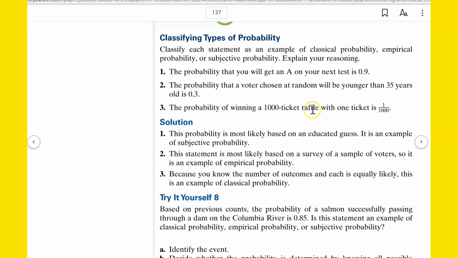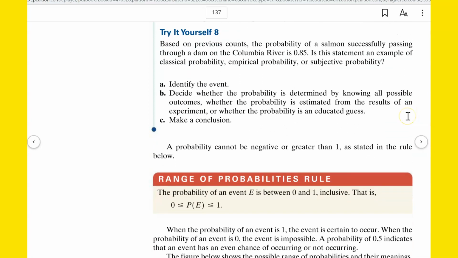Number 3, the probability of winning a 1,000 ticket raffle with one ticket is 1 out of 1,000. That is classical probability. That's just doing the logical math of it. One ticket out of 1,000. Okay.